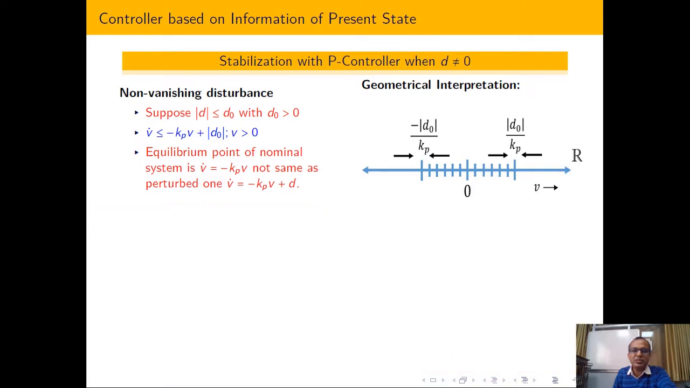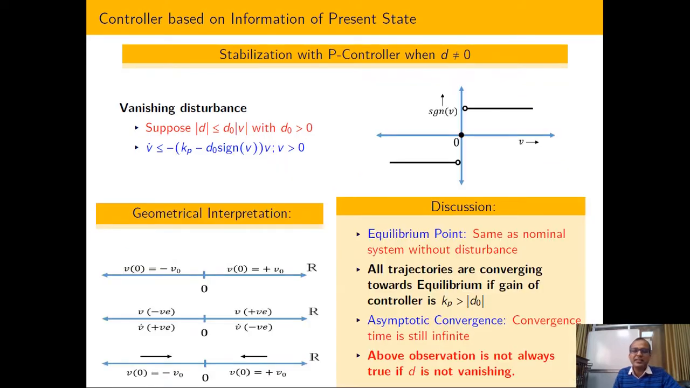So I start the discussion from here. In one place I am assuming that there is no disturbance, and in the second case, as you can see in this particular example, if it is visible to everyone, d is not equal to 0, and here I am assuming that this disturbance d is less than or equal to d0, which is some constant positive number, and mod v.